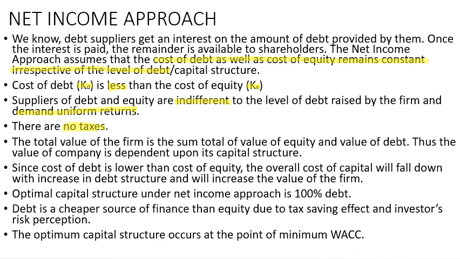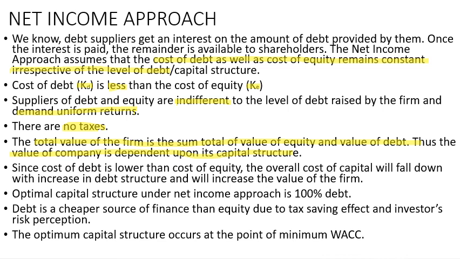The total value of the firm is the sum total of the value of equity and the value of debt. Thus, the total value of the company is dependent upon its capital structure. So, according to the net income approach, the value of the company is dependent upon its capital structure, because the total value of the firm is the sum total of the value of equity and the value of debt that comprises the capital structure. So it is dependent, right? Since the cost of debt is lower than the cost of equity, we have covered this.